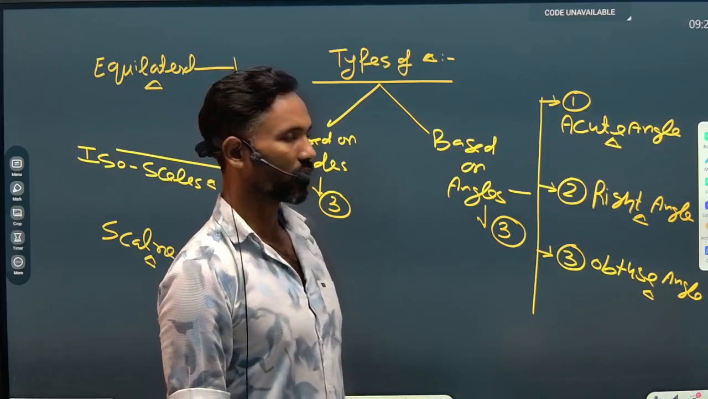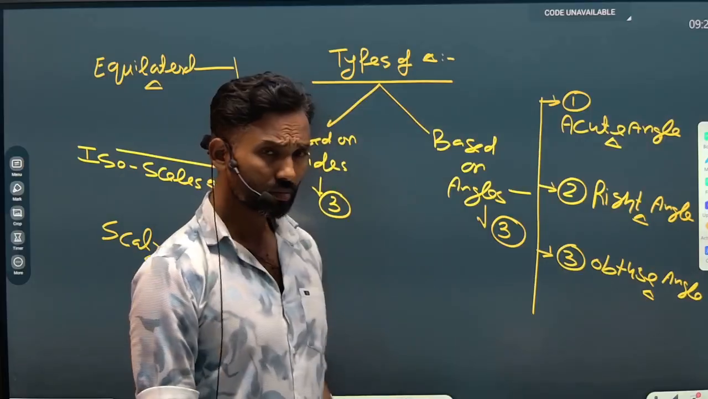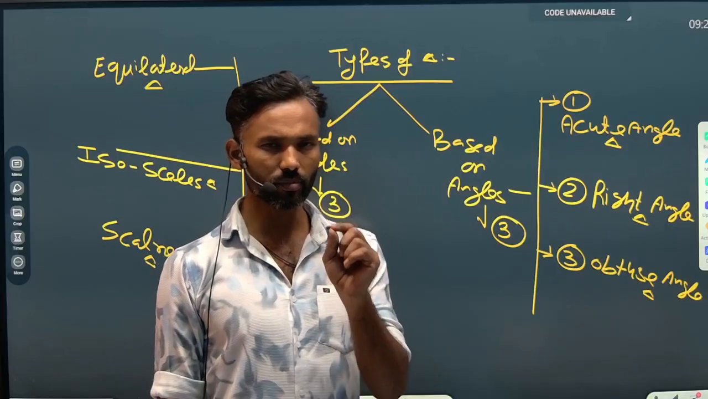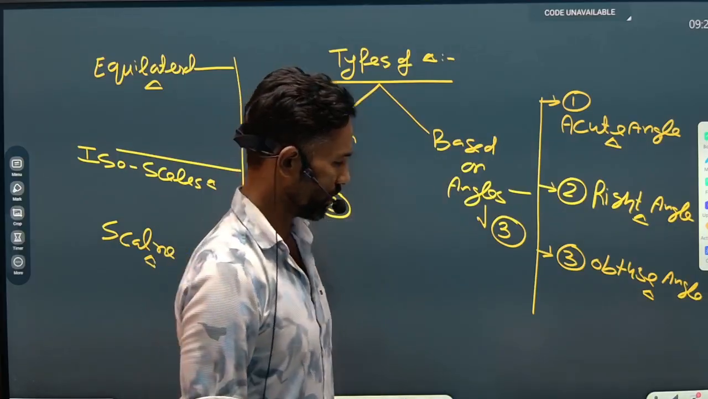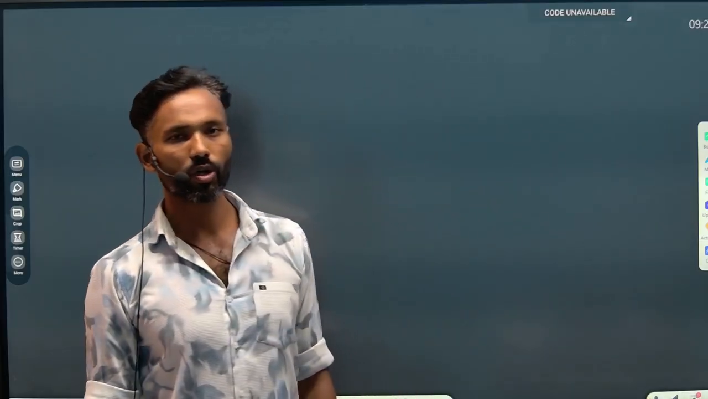That will be an obtuse angle triangle. So these are the types of triangles. Now I'm going to discuss a very important thing with you. And the thing is, what is the examiner going to do with you?